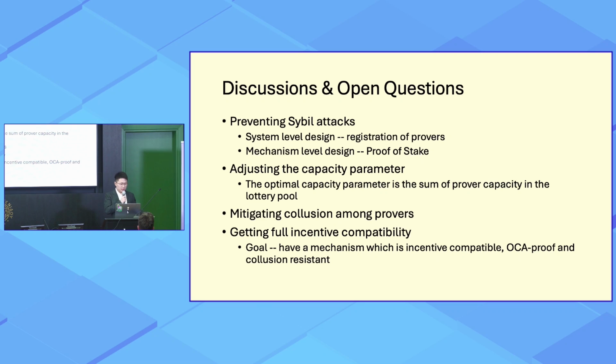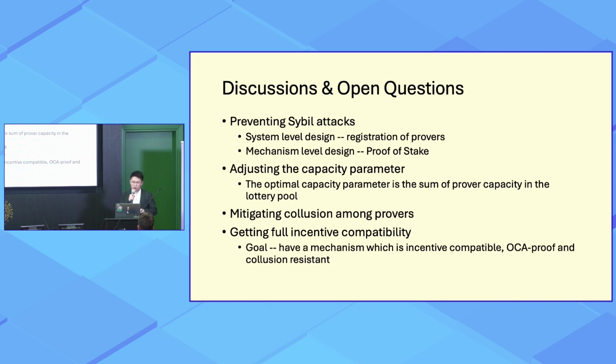And the third discussion is how do we mitigate collusions among provers? So as I said, the full collusion among provers is always a problem for any kinds of mechanism because they can always bid strategically with each other to extract maximum value from the users. One way we think to mitigate this is actually we can set a default prover either run by some third party or run by the ZK-Rollup itself. It has reasonable price, reasonable capacity, which means that some parts of the user transactions can always get through with reasonable price.